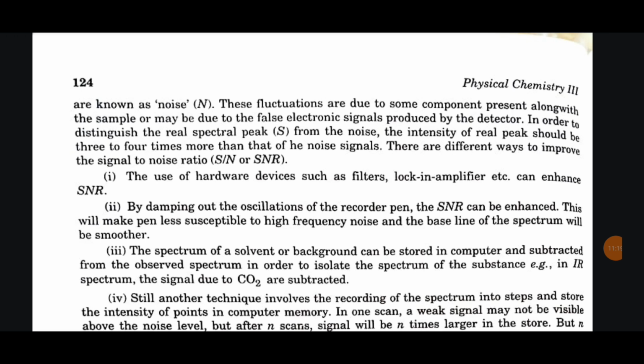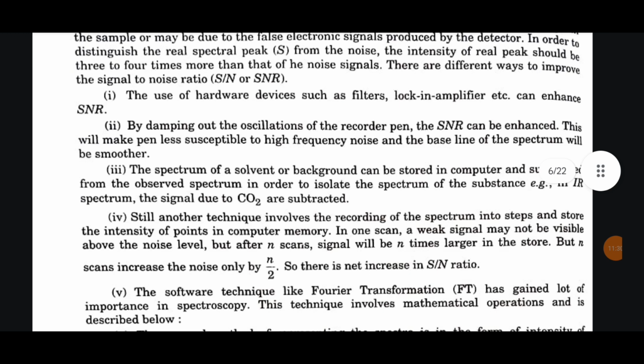First, the use of hardware devices such as filters, lock-in amplifier, etc. can enhance SNR. Second, by damping out the oscillations of the recorder pen, the SNR can be enhanced. This will make the pen less susceptible to high frequency noise and the baseline of the spectrum will be smoother. Third, the spectrum of a solvent or background can be stored in computer and subtracted from the observed spectrum in order to isolate the spectrum of the substance. For example, in IR spectra, the signal due to carbon dioxide is subtracted.